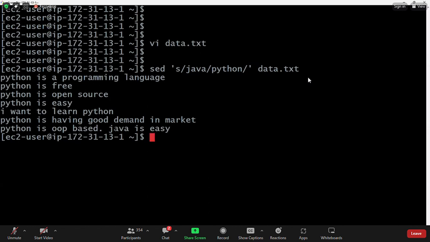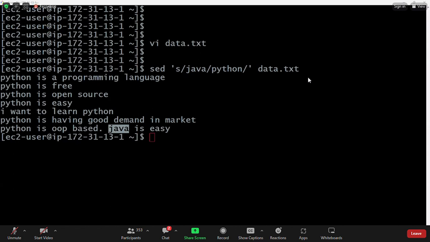In the last line, Java occurred 2 times. The second occurrence is not replaced. Only the first occurrence is replaced. Do you understand what is the meaning of replacing the first occurrence of Java with Python in every line? In the line, where Java is available for the first time, the first occurrence is replaced with Python. The second occurrence of Java is not replaced.